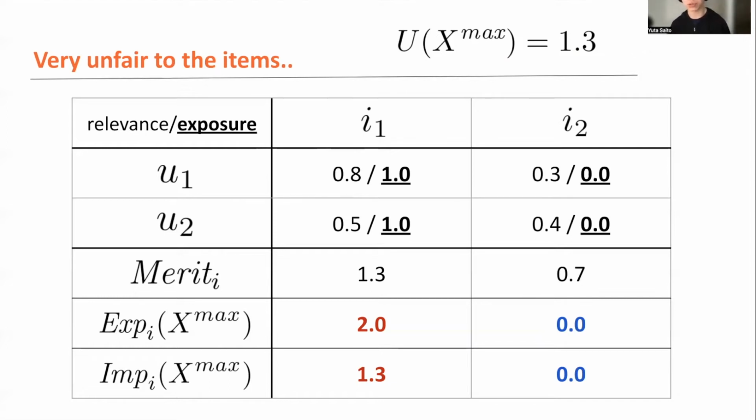And we also know the ground truth relevance table. But maybe from the fair ranking perspective, this max ranking seems to be very unfair, especially for the less popular item, right? Because under the max ranking, we now see that the second item really gets nothing, no exposure, no impact. So there's no reason for the second item to continue participating in this platform. So we should also care about item fairness.